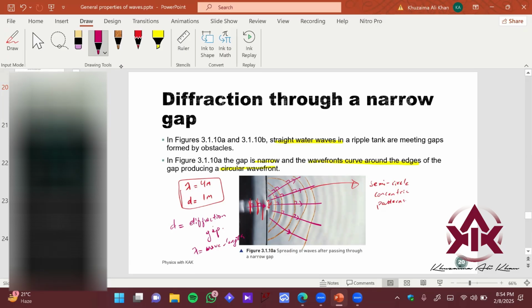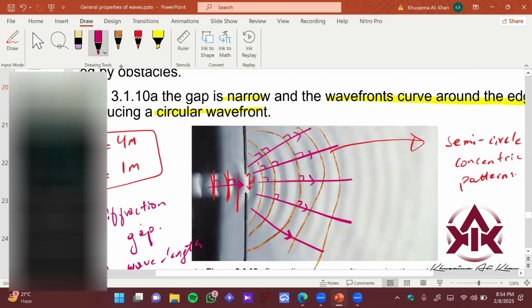So I would request if someone sees the experiment here, what do you observe? If I decrease the spacing between the opening, is it increasing my wavelength or decreasing my wavelength?